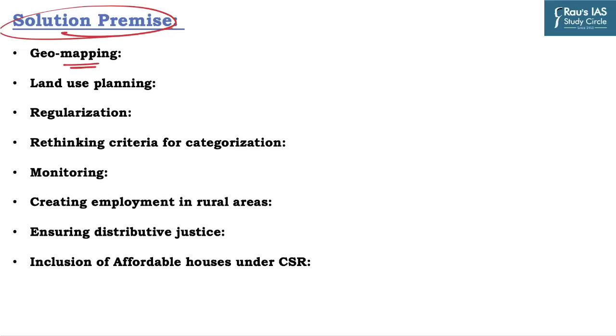So it can be one solution. The second one is land use planning. Land use planning can help in creating a balance between different land uses and conflicting land uses, so it can help in resolving the problem. The third one is regularization. Now how can it be a solution?